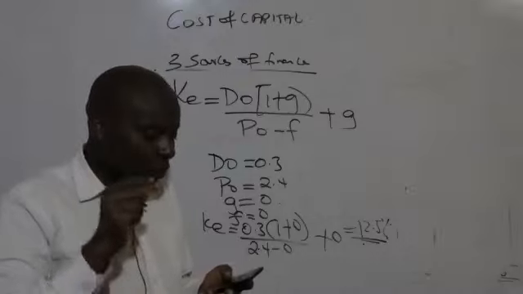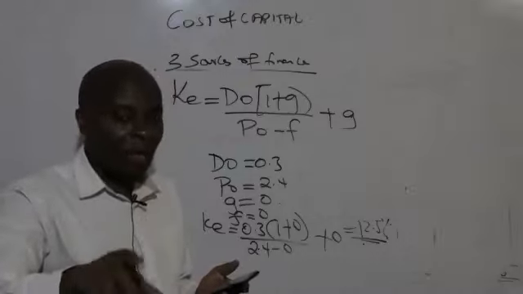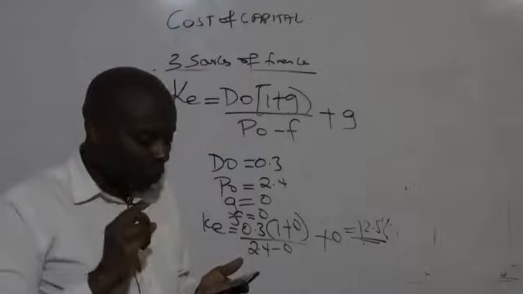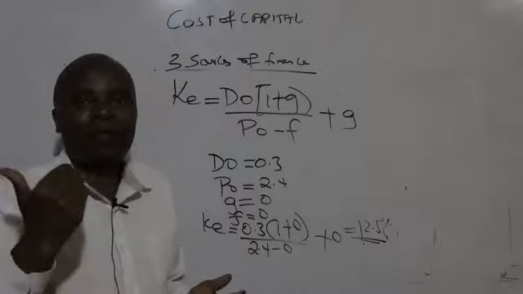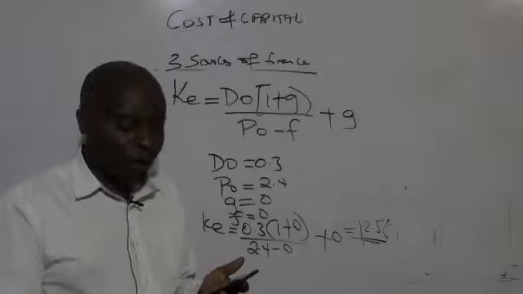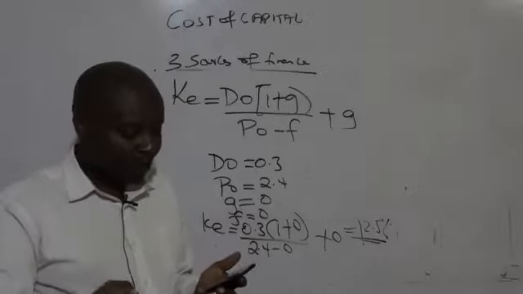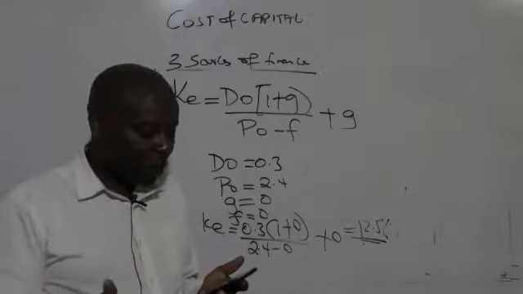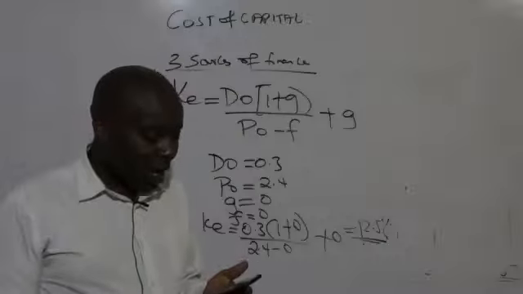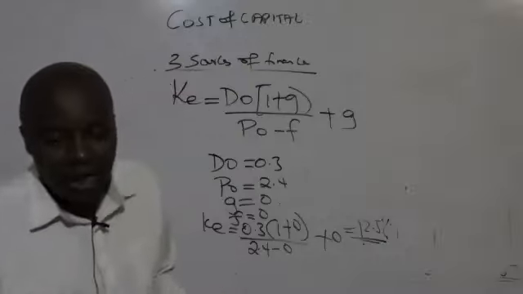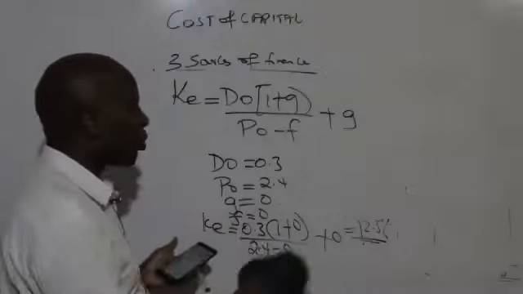A dividend of 0.4 per share has just been paid, so our D0 is 0.4. And this time dividends are growing at 6% per annum. Required: what is the cost of equity?